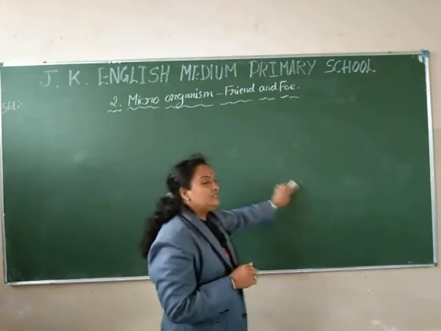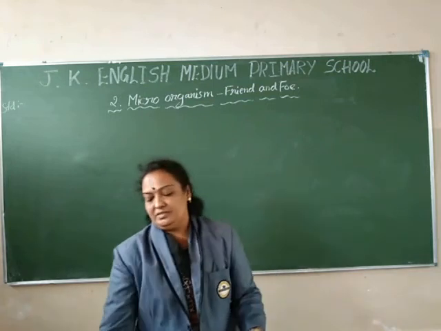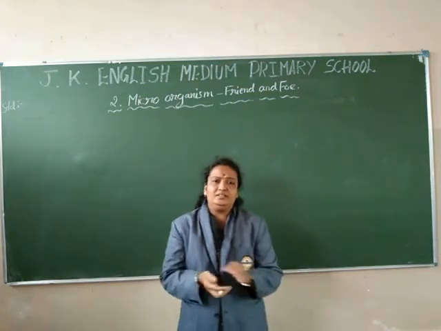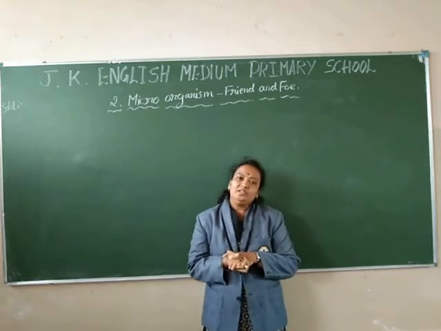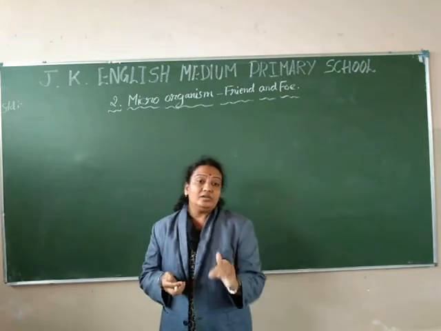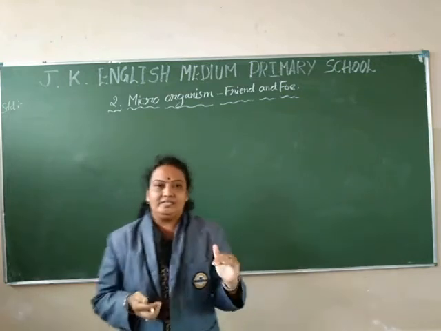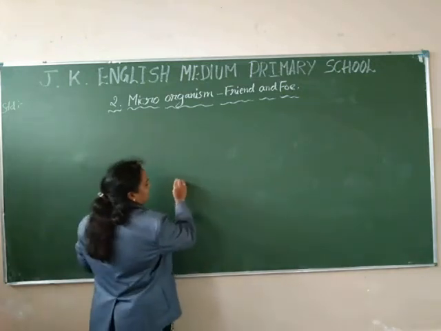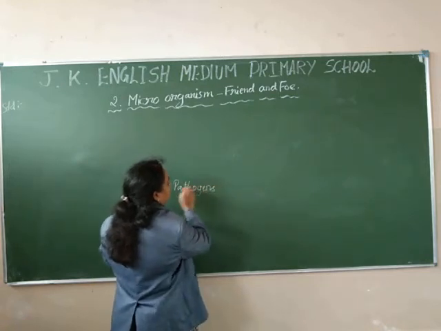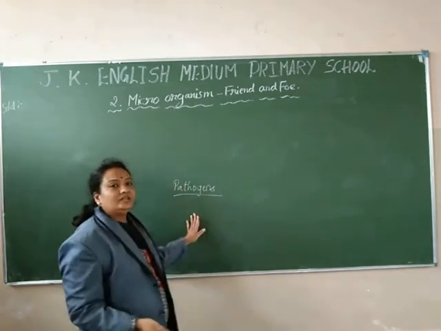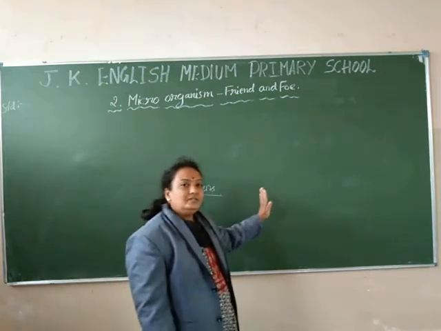Yes, microorganisms cause some diseases by entering the body of plants, animals as well as human beings. So what are these called? The microorganisms which cause disease are called pathogens. Pathogens are nothing but the name of the microorganisms which cause diseases.